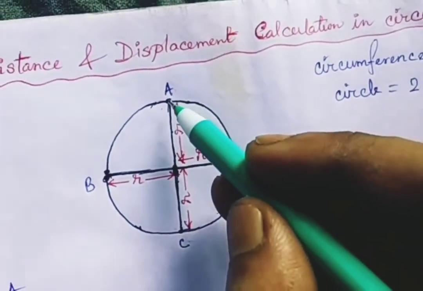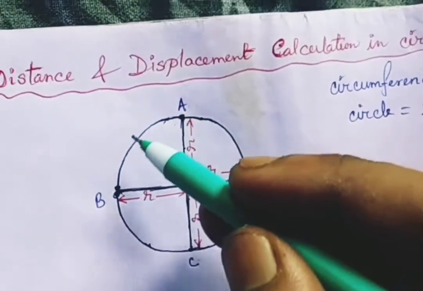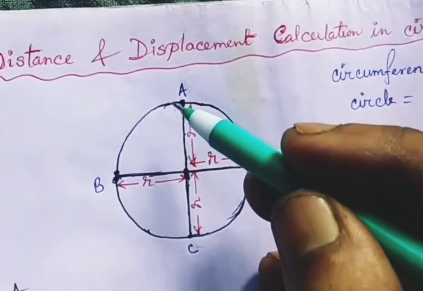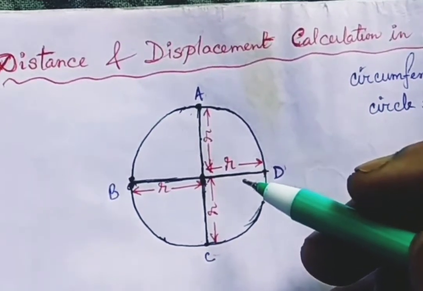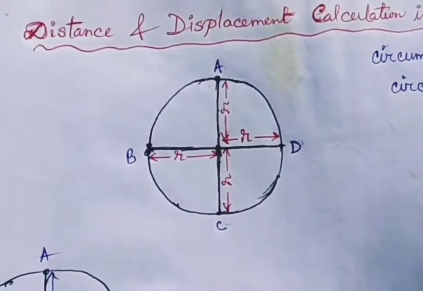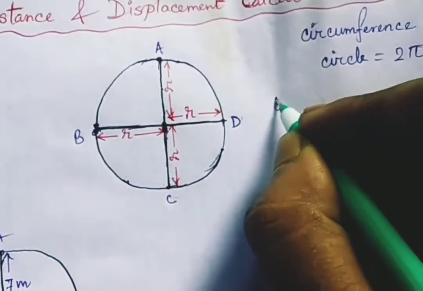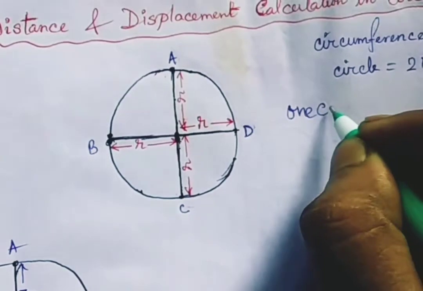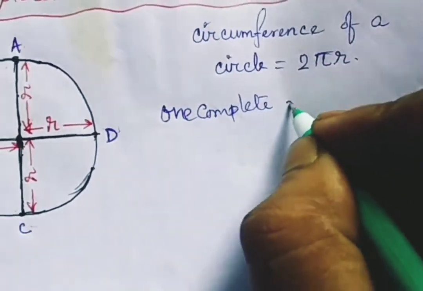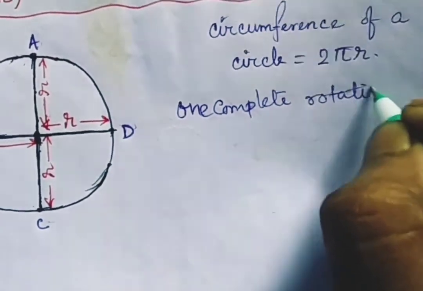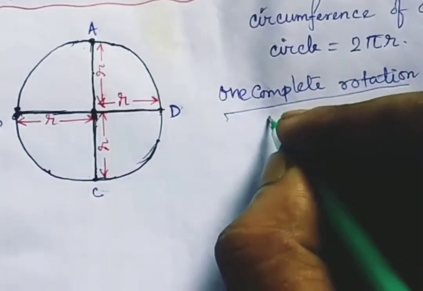If you start running from here and come back to point A again after one complete rotation, the distance is nothing but 2 pi r. So the total distance covered in one complete rotation is the circumference of the circle, that is nothing but 2 pi r. So for one complete rotation, what is the distance?